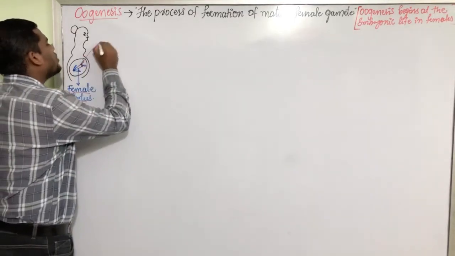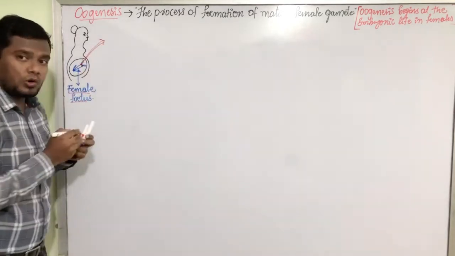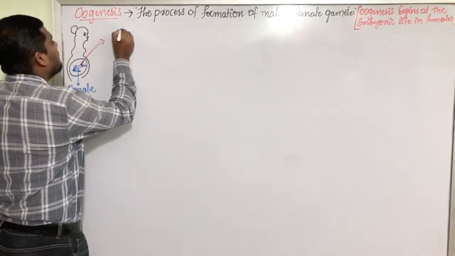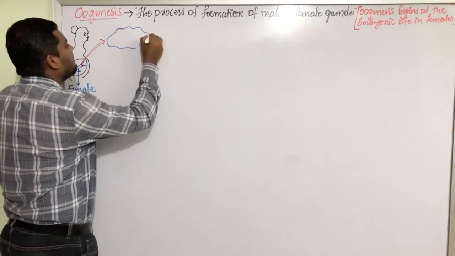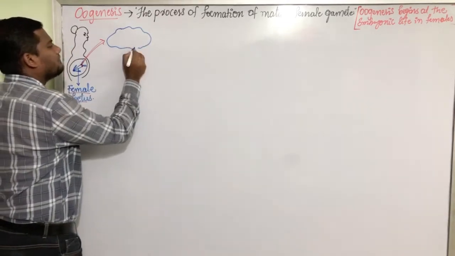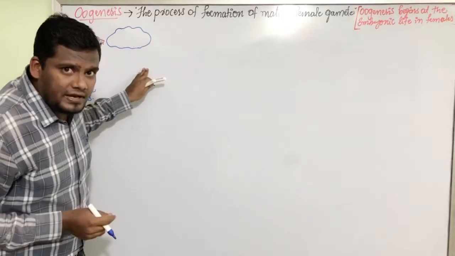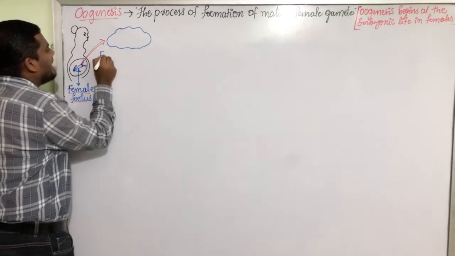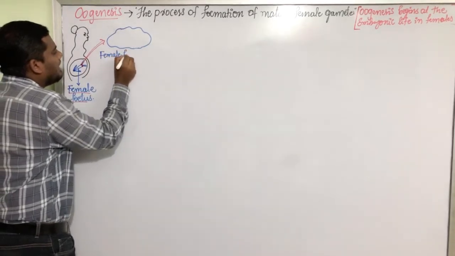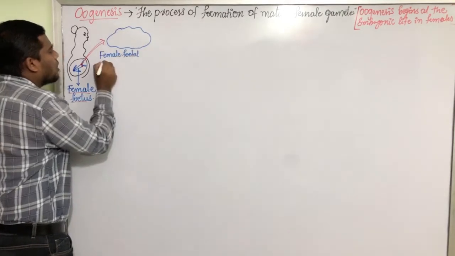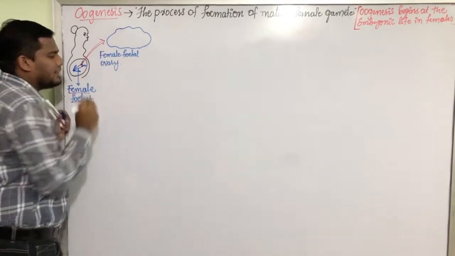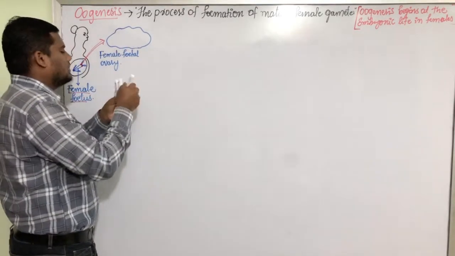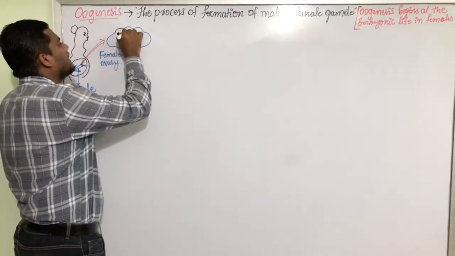Let us take a closer look at this ovary. The ovary which is inside the womb is the almond shaped ovary. Is it a girl's ovary or is it a fetal ovary? Yes, my dear friends, it is a female fetal ovary. Inside this ovary, there are two types of cells present.